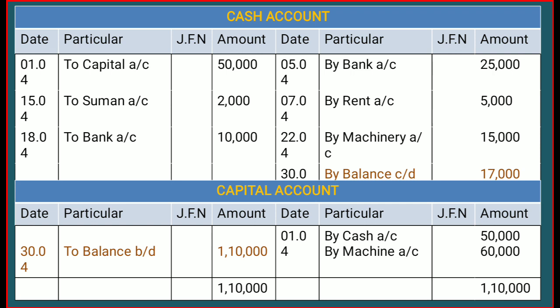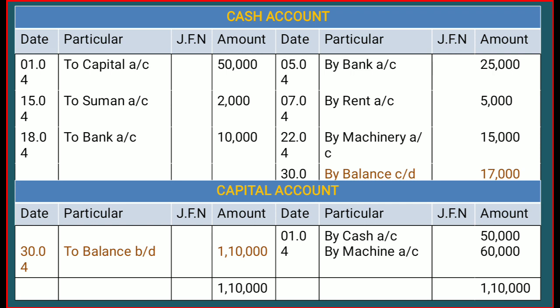Then we have the next transaction on the 15th of April, that is cash account debit to Suman. It means we are getting cash and Suman is the source who is giving us money. So first we put the date, 15th of April, and then we write the source, that is to Suman's account, and that is 2,000. Similarly we have to note down the amount.